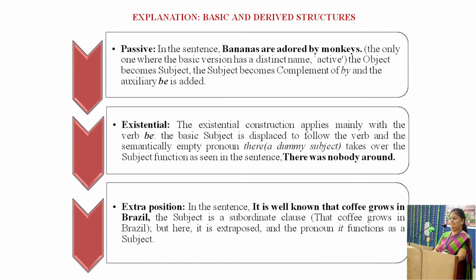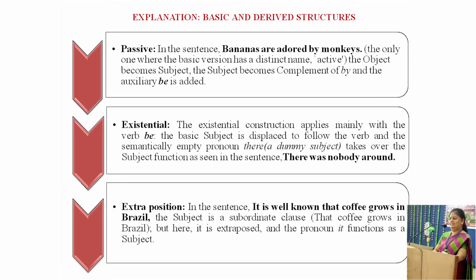Let's see the way of passivization. In the sentence, bananas are adored by monkeys. The only one where the basic version has a distinct name as active, the object becomes subject. The subject becomes complement of by, and the auxiliary be is added.